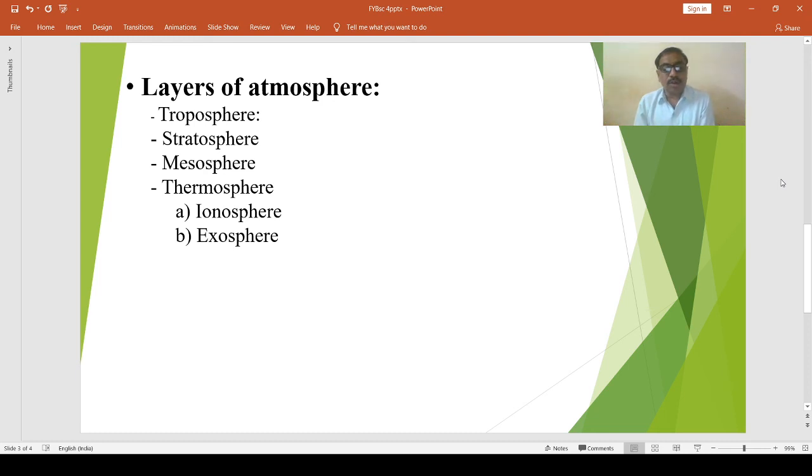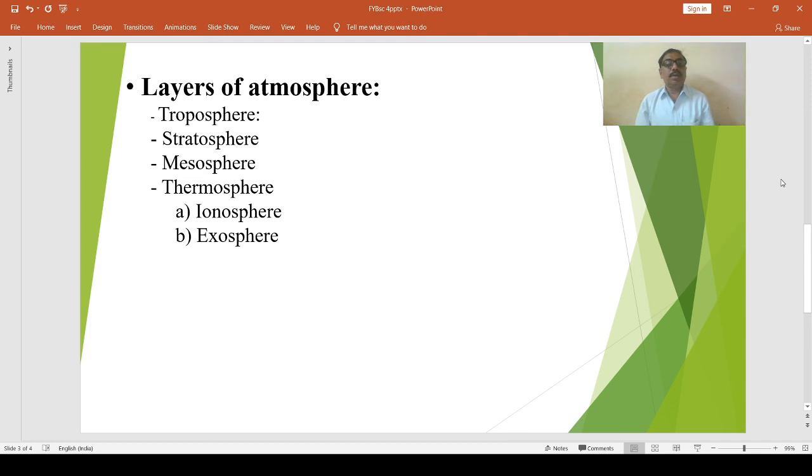F layer consists of two sub-layers, that is F1 and F2 layers, and they are collectively called the Appleton layer. These layers reflect medium and high frequency radio waves back to the Earth. G layer is probably present day and night, but it is not detectable.